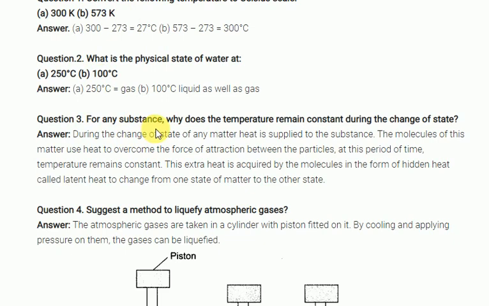Students, for any substance, why does the temperature remain constant during a change of state? Suppose you take a beaker and keep some ice cubes in it, with a thermometer, and the temperature is 0 degrees Celsius. If you start heating the ice cubes, after a few seconds the temperature remains constant. Why? Whatever heat you supply to the ice cubes is used to melt them; the energy is first used to convert the state. That's why it is called latent heat, hidden heat.